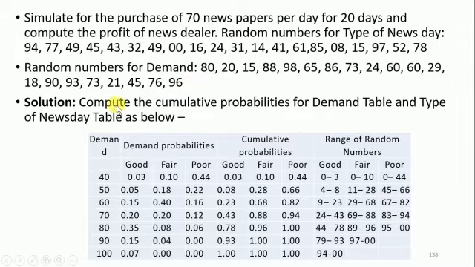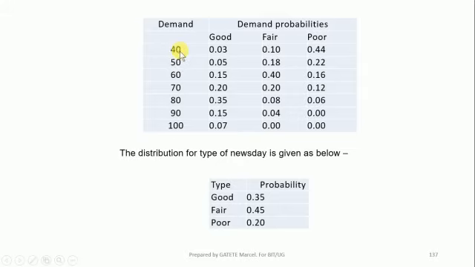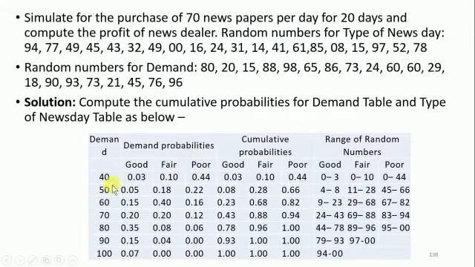So we have to compute the cumulative probability for the demand table and the table of newspapers like below. So I'm having demand for 40 to 50. You can check here, 40 to 100. This is the demand.